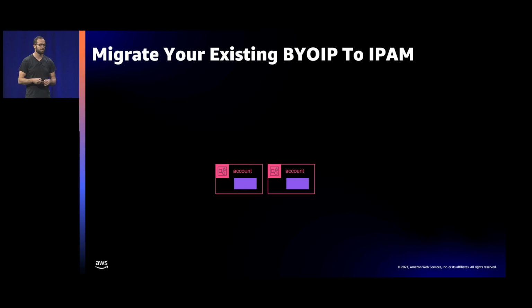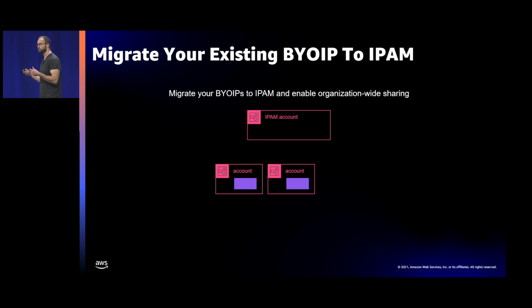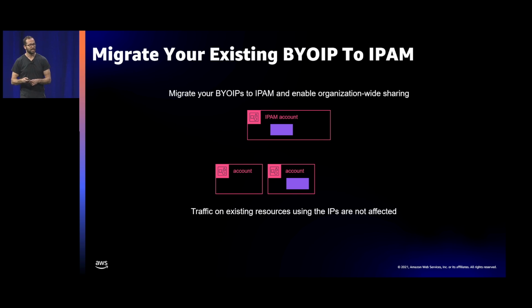Now, if you already have bring your own address space on AWS, already deployed in your accounts, it's actually very easy to bring that addressing into IPAM. All you need to do is allow IPAM to discover those IP addresses, take management, and it can then be used to reallocate that address space in a more efficient way. And all that happens on the control plane side, so there's no impact to your data plane. So if you have resources already using that public address space, there's no change. They still continue working as they were, just the management has changed.